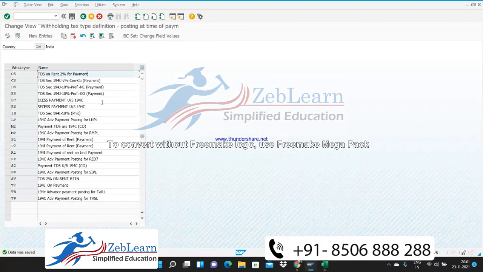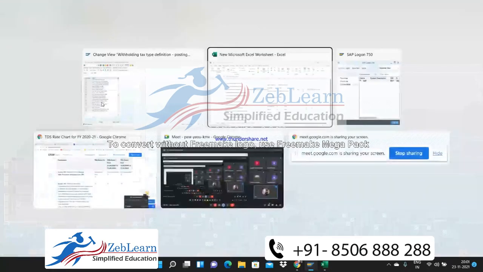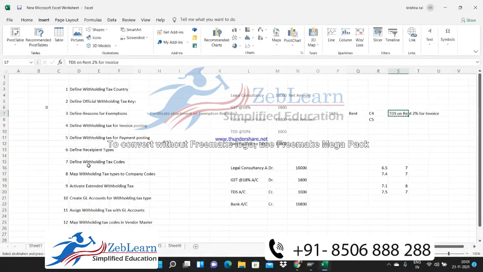So now we have created this condition type, one for invoice posting and one for payment posting. Okay. So what we are going to do in the next part, we have to define some recipient, where recipient means government, and we have to configure some types over there from the government perspective.